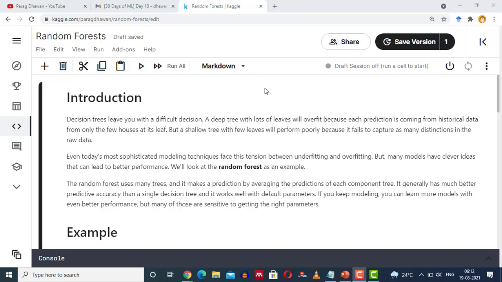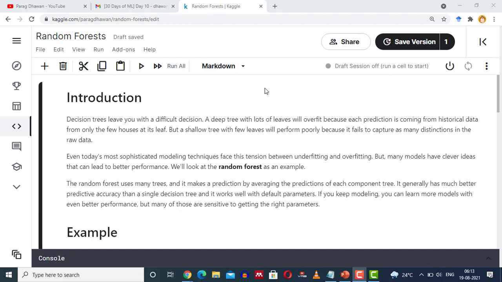But a shallow tree with few leaves will perform poorly because it fails to capture as many distinctions in the raw data. Even today, most sophisticated modeling techniques face the tension between underfitting and overfitting. But many models have clever ideas that can lead to better performance. We will look at the random forest model.